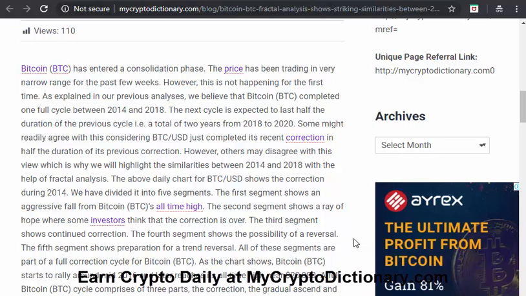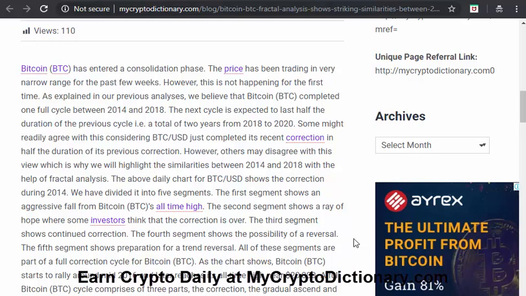It gives us an idea of what is really happening and where we are going. BTC has entered the consolidation phase. If I get the writer right, that means there might be some rebound in days or months ahead. The price has been trading in a very narrow range for the past few weeks. However, this is not happening for the first time.